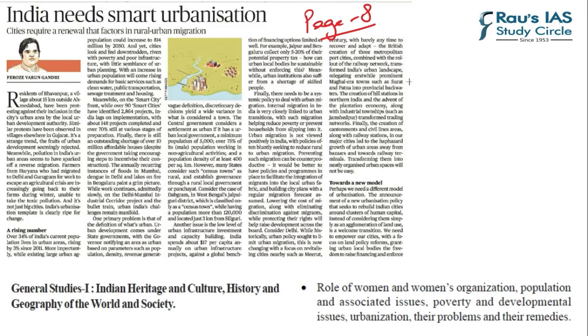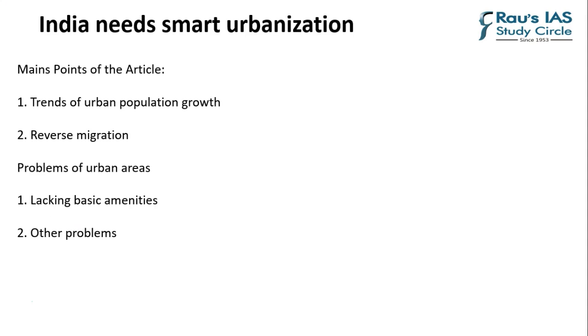Page number 8 of today's newspaper presents a wonderful article which talks about how India needs smart urbanization. Now, this topic is a part of GS paper 1, which comes under society, and it talks about a very important topic. The subtopic would be urbanization. Considering the weight given to smart cities and urbanization problems in India, this topic holds special value. Let's begin with the main points of the article.